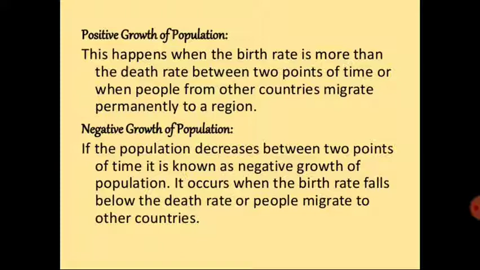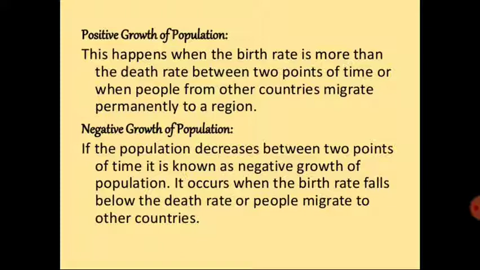Positive growth only happens when the birth rate is higher than the death rate, and in that case the number of population will increase. Definitely the number of population will increase in positive growth. What is negative growth? Negative growth is exactly the opposite concept.